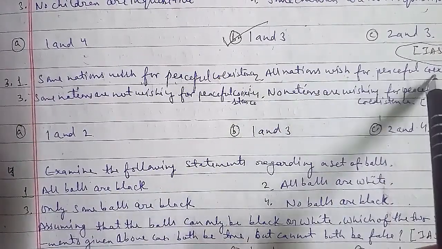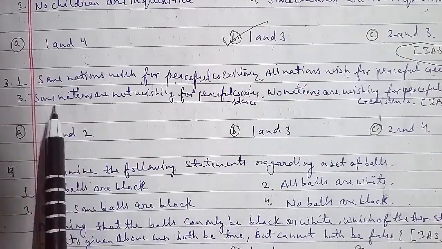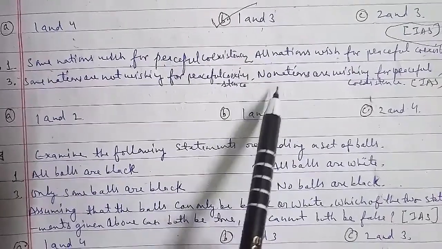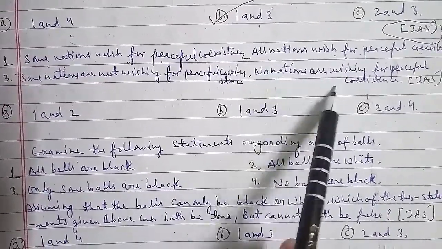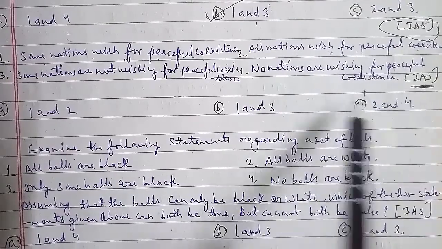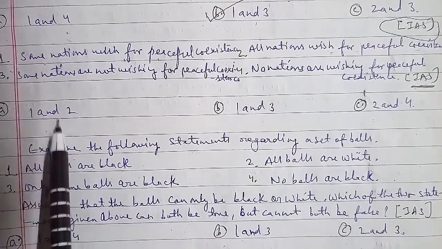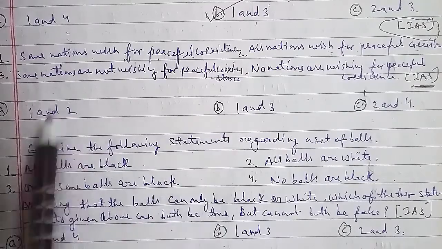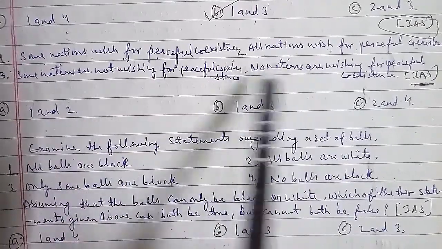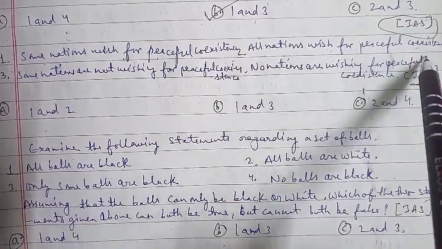The options we have are the first and third, first and second, first and third, and the second and fourth. And what cannot be true here is that all the nations wish for peaceful coexistence, and no nations are willing for peaceful coexistence. So the second and fourth will be the answer that they had demanded, and that is the right answer for this question here.